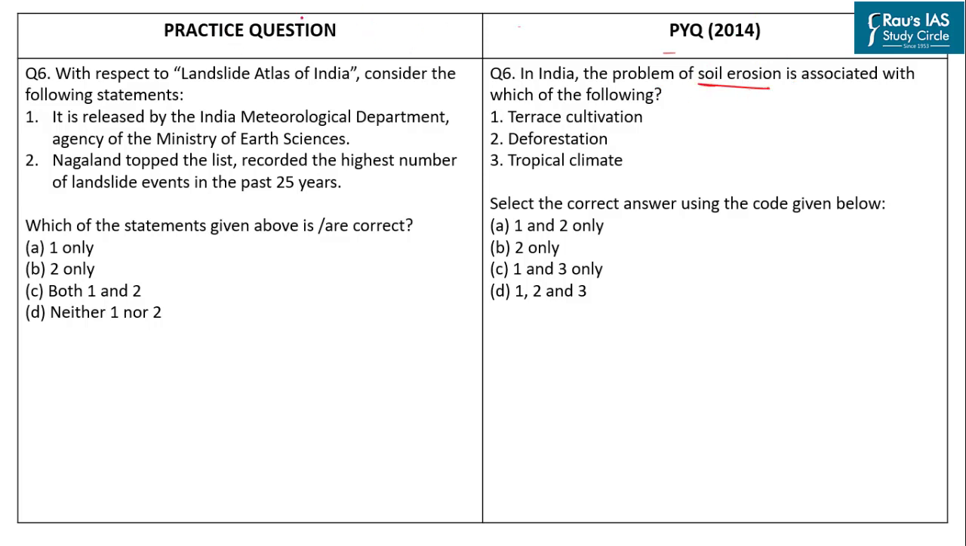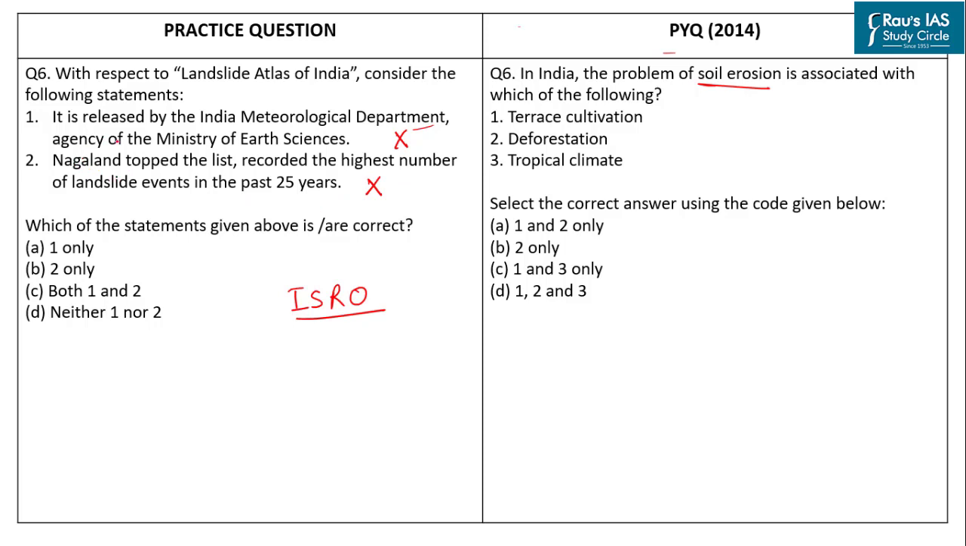Now let us solve our practice question which states: with respect to the Landslide Atlas of India, consider the following statements. Statement 1. It is released by the Indian Meteorological Department, an agency of the Ministry of Earth Sciences. This is an incorrect statement as recently the Indian Space Research Organisation, ISRO, has released a detailed guide to identify landslide hotspots in the country. Statement 2. Nagaland topped the list, recording the highest number of landslide events in the past 25 years. This is also an incorrect statement.